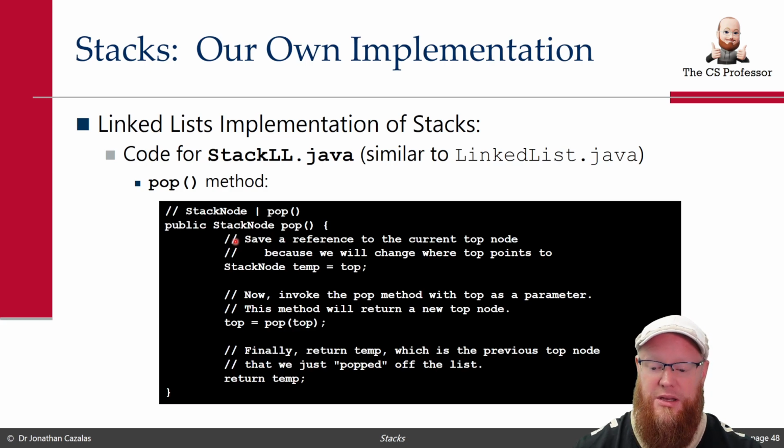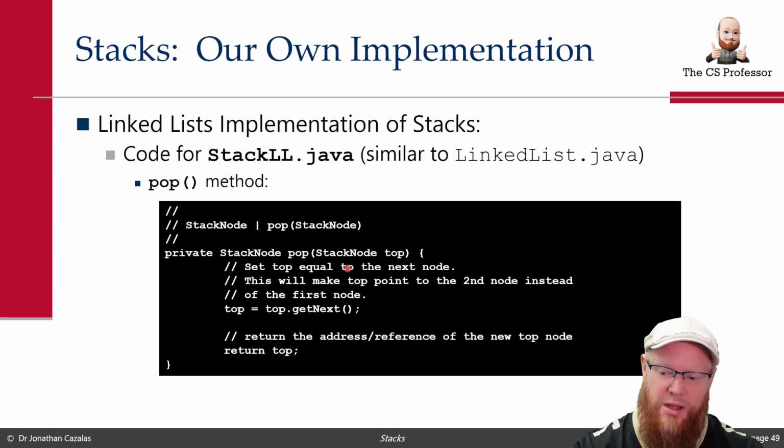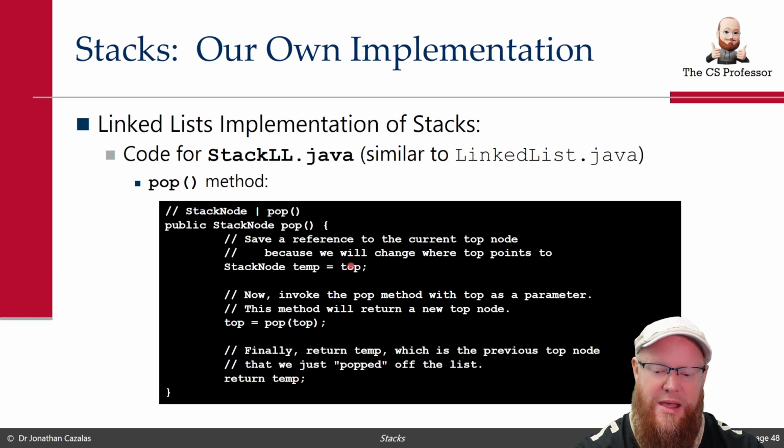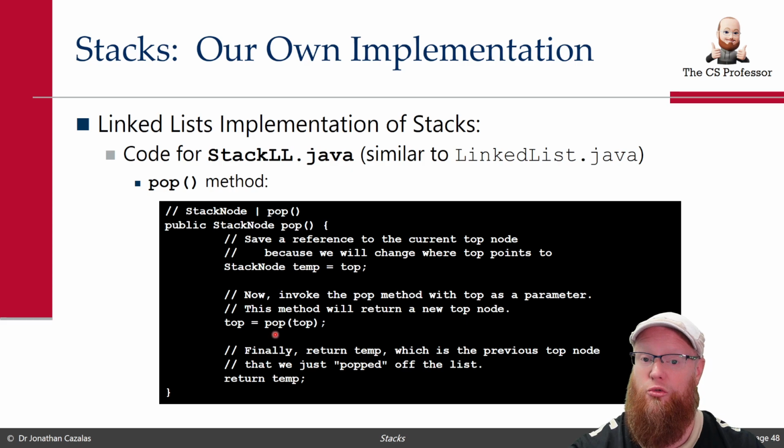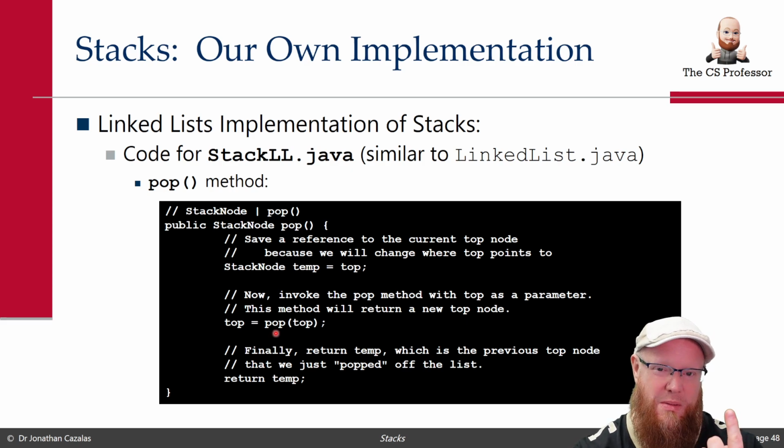The pop method, check this one out. The pop method, we need to actually pop off of our stack a value, return that value. So I'm going to show you here, we have the public and here we have the private. Let's first look at the public. The public says, hey, let's take the node that is at top. So top is just an address, right? It's the address of a node. Let's take the address of that node and save it into temp. So now we're temporarily saving that. I then say, let's call the real pop method. And this is overkill. You could have just really made one method here. But let's call the real pop method with top, and then we return temp.